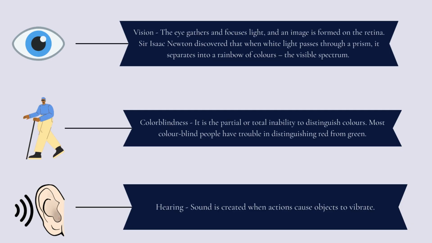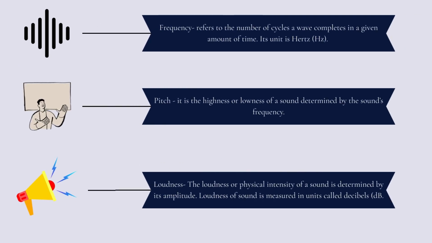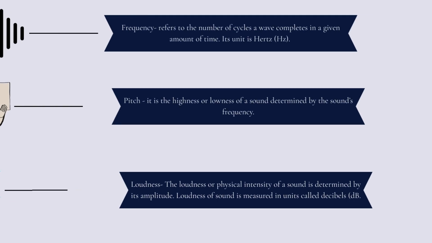Hearing: sound is created when actions cause objects to vibrate. Frequency refers to the number of cycles a wave completes in a given amount of time. Its unit is Hertz, Hz. Pitch: it is the highness or lowness of a sound determined by the sound's frequency. Loudness: the loudness or physical intensity of a sound is determined by its amplitude. Loudness of sound is measured in units called decibels, dB.